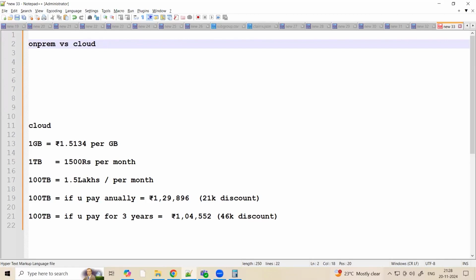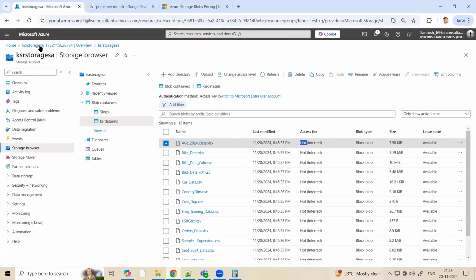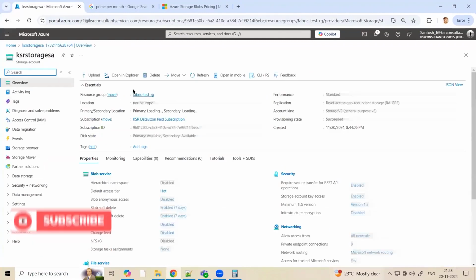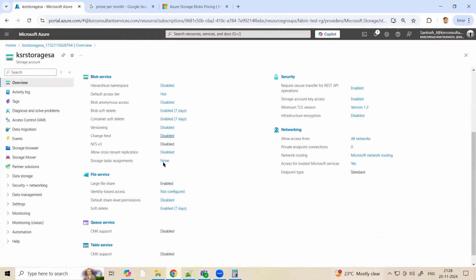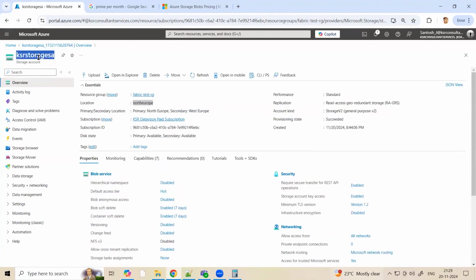In tomorrow's class, I will show you how I created this account today. Today I just went through it quickly, right? In 1 minute 44 seconds I created it. So tomorrow I'll be telling what options I've decided, which location I created, what the storage account was, what the security was, and if you delete some files, how many days they will remain active. All of this I'll be telling tomorrow.